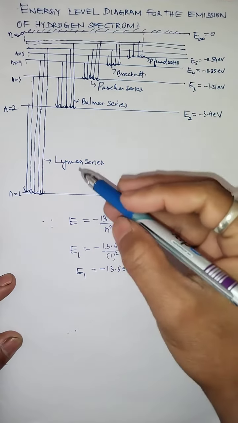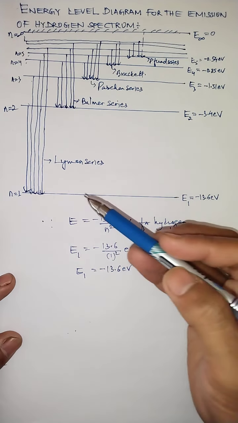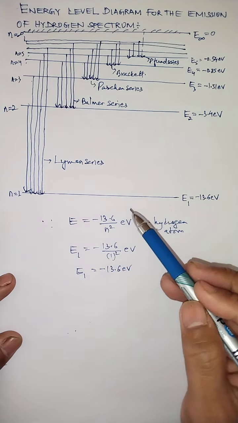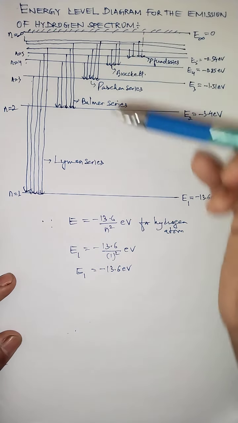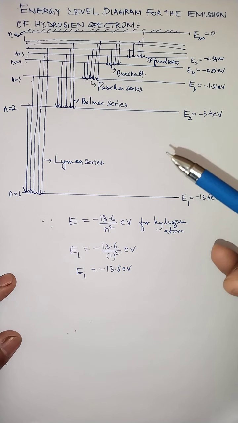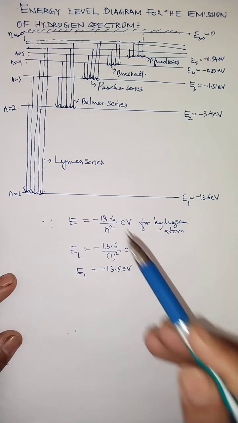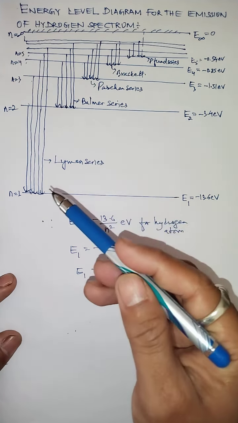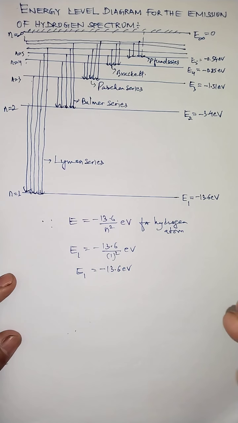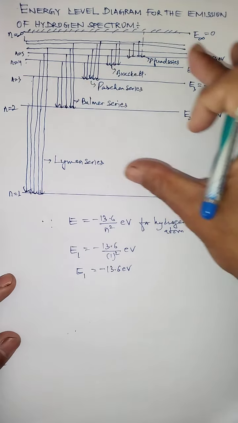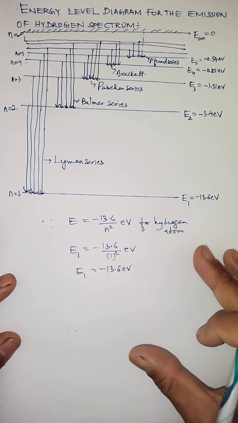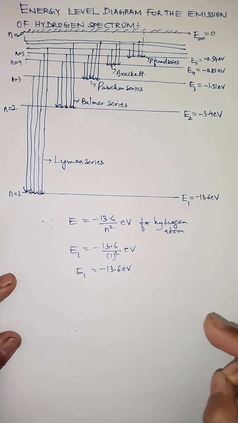So these are the different series of the hydrogen spectrum which can be observed by this energy level diagram, where we have drawn lines with arrowheads which indicate that the electron jumps from a higher orbit to a lower orbit with the emission of electromagnetic radiation. But all this radiation emitted in these different series can be expressed by definite lines, and each definite line has a definite frequency and wavelength. That's why the energy spectrum observed in the hydrogen atom is a what? A line spectrum.